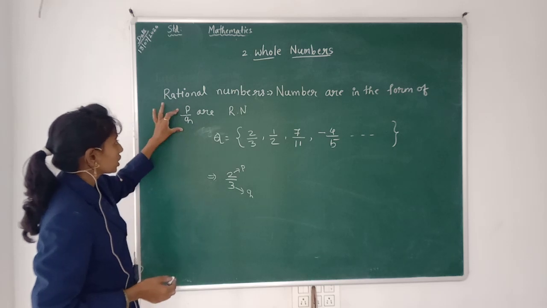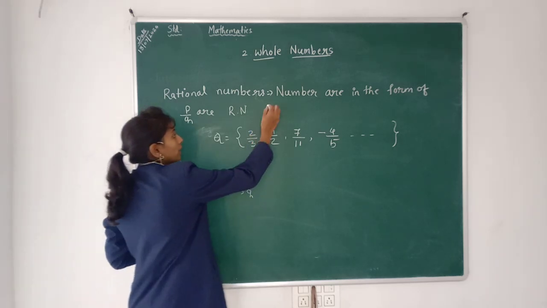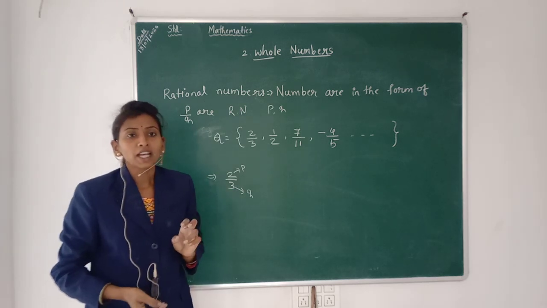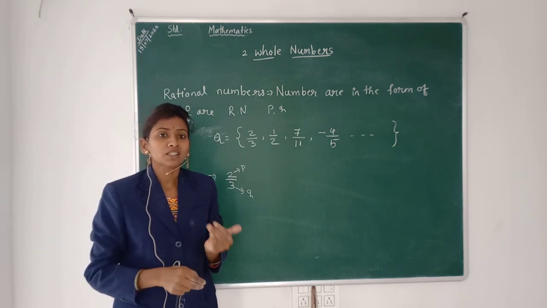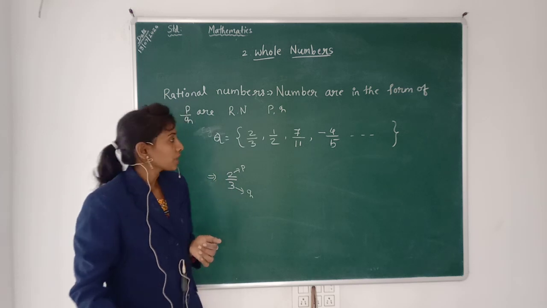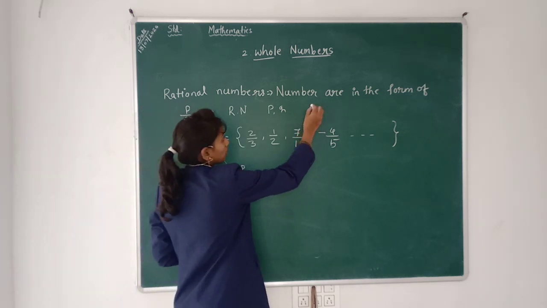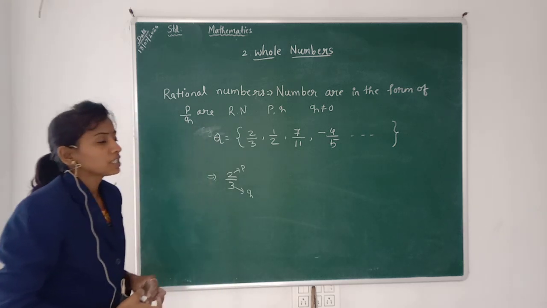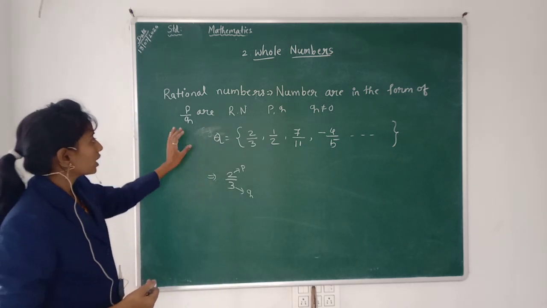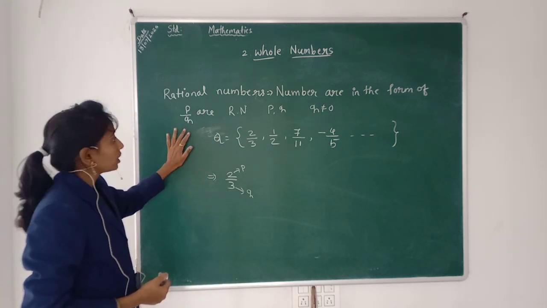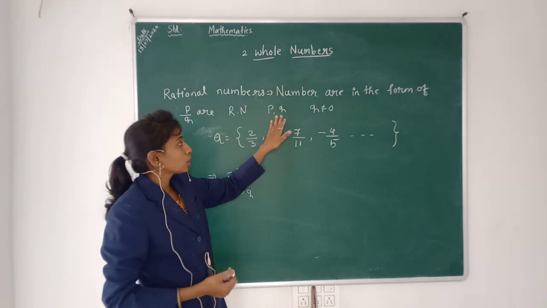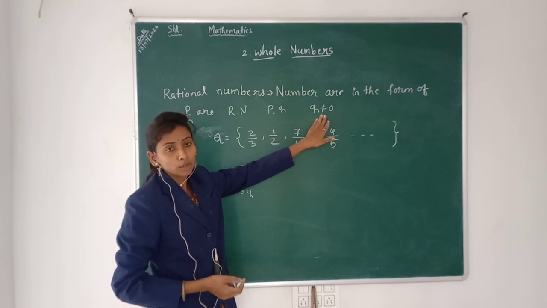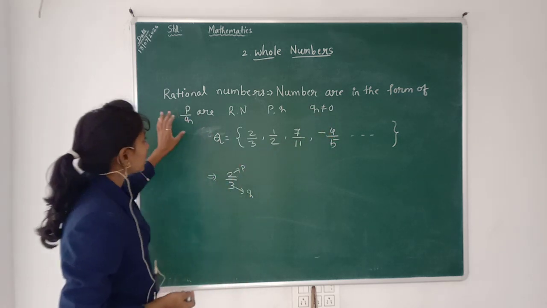And one more condition: P and Q are integers. Integers means P and Q may be negative numbers or positive numbers. And Q should not be equal to 0. So rational numbers are in the form of P by Q, where P and Q should be integers and Q should not be equal to 0.